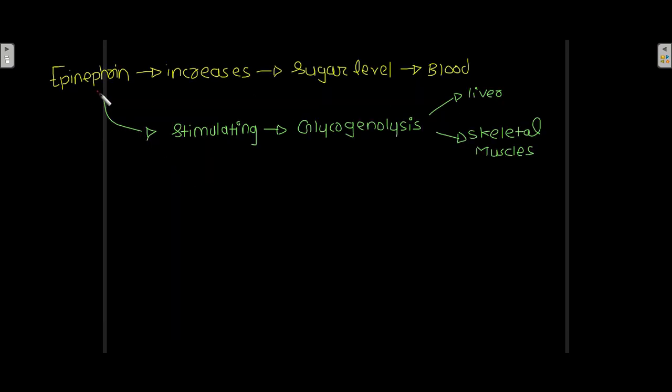Now what does epinephrine do? It increases the sugar level in blood. During emergency, there needs to be sugar in the system so that we can easily obtain energy from it. That is why epinephrine is released, which increases the sugar level in blood.